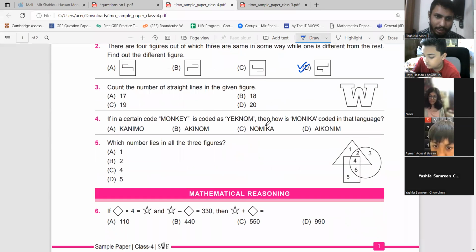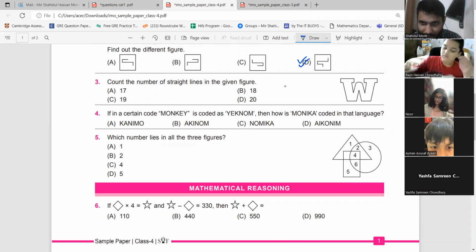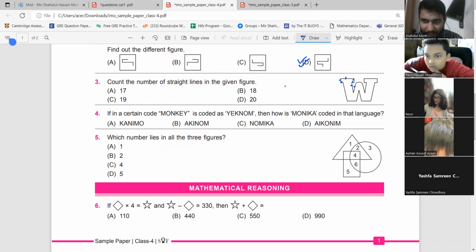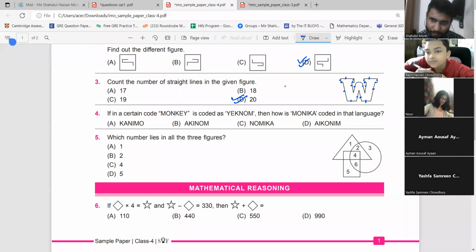Question number 3. Count the number of straight lines in the given figure. How many straight lines do I have here? 1, 2, 3, 4, 5, 6, 7, 8, 9, 10, 11, 12, 13, 14, 15, 16, 17, 18, 19, 20. 20, sir. Yes, 20.